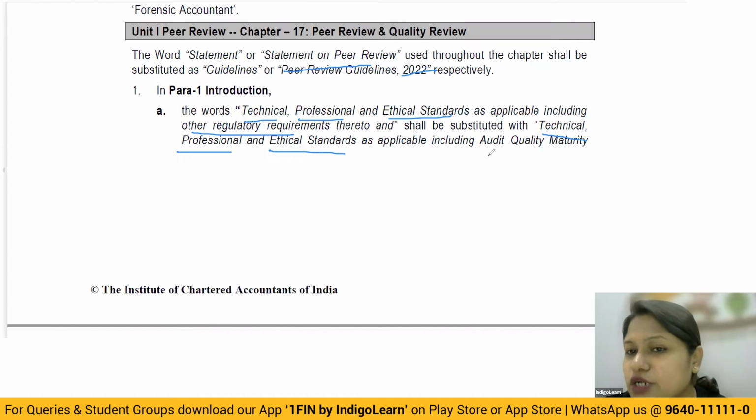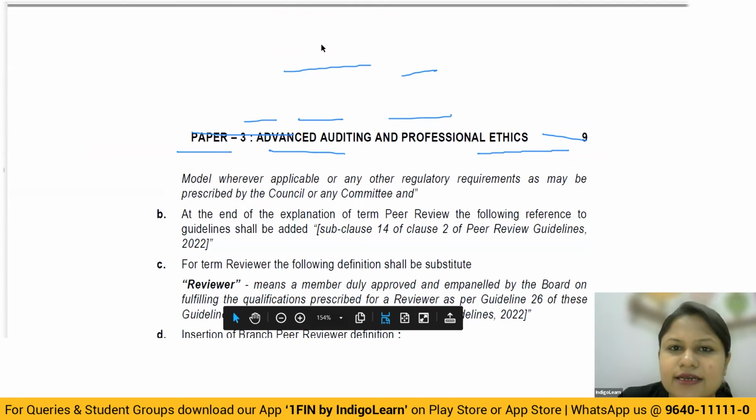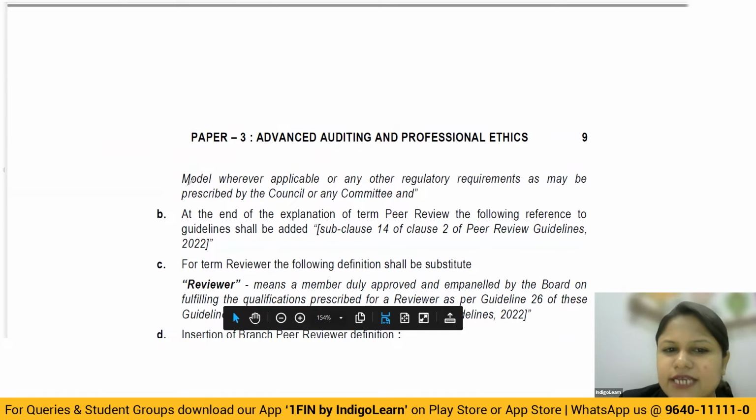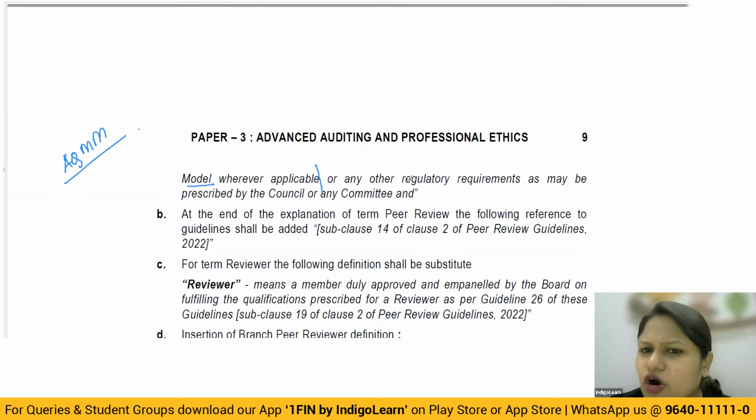What they have done is they have included a new term called Audit Quality Maturity Model, AQMM. Audit Quality Maturity Model, wherever applicable, or any other regulatory requirement as may be prescribed by the Council or any committee. The remaining part will remain the same. So technical, professional, ethical and regulatory will remain the same.